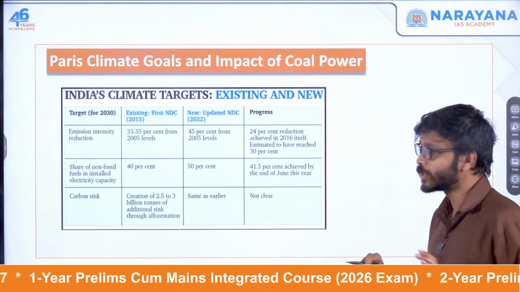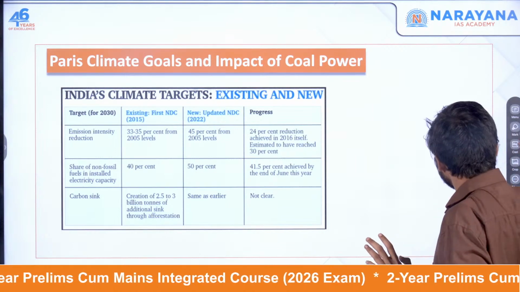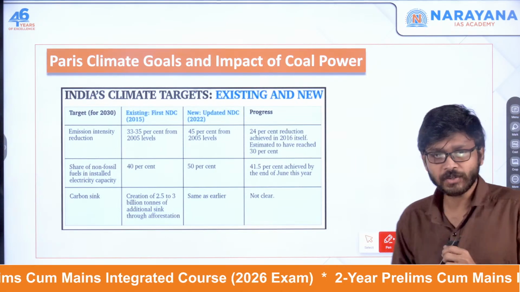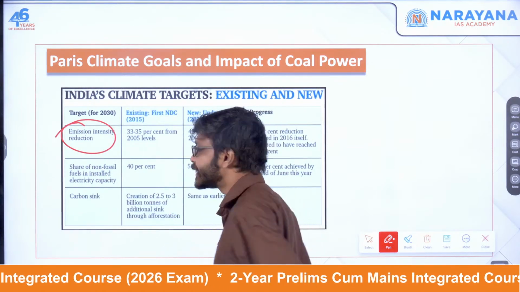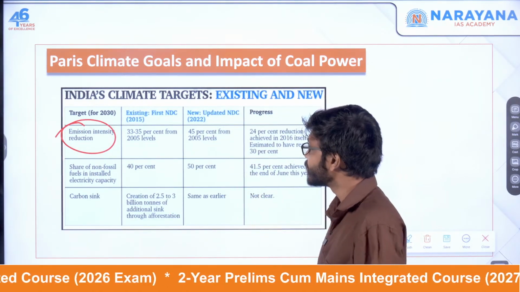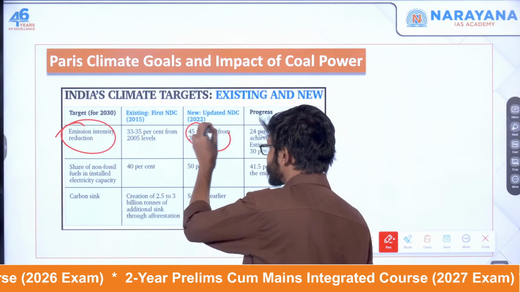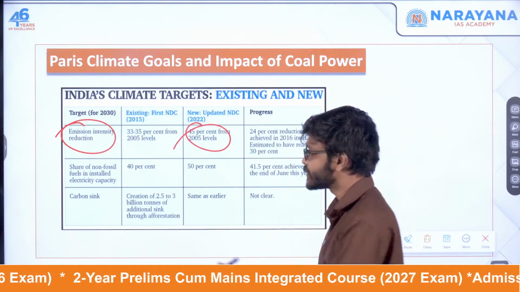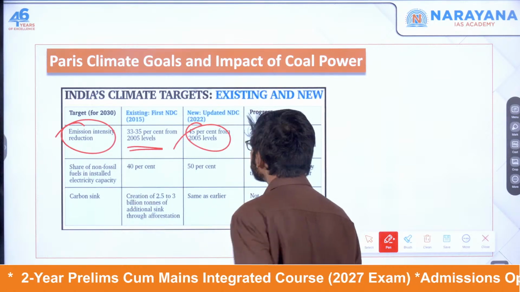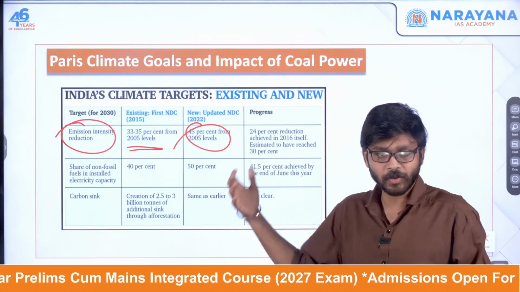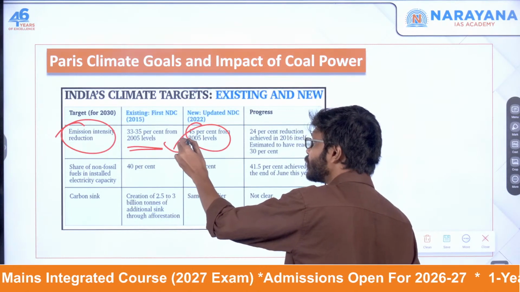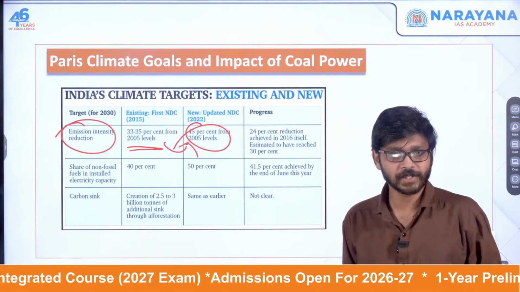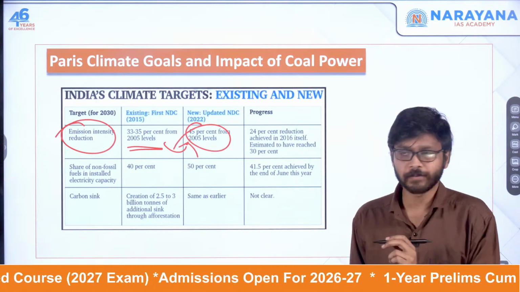Based on this, the emission intensity reduction target will be 45%. Earlier it was 30 to 35%. We have almost reached 30% itself, so now we have upgraded it from 35% to 45%.